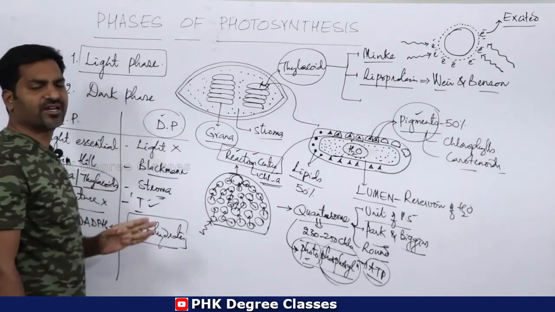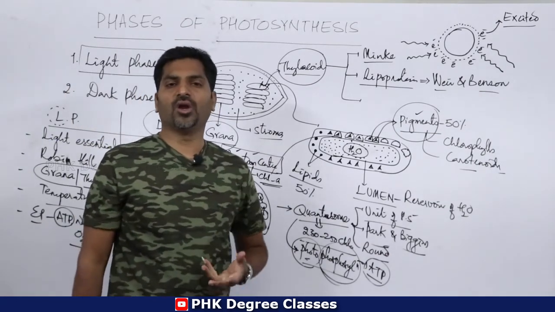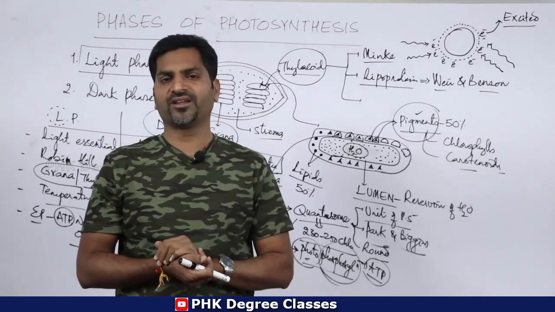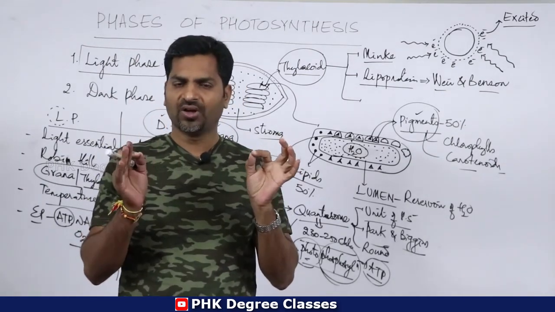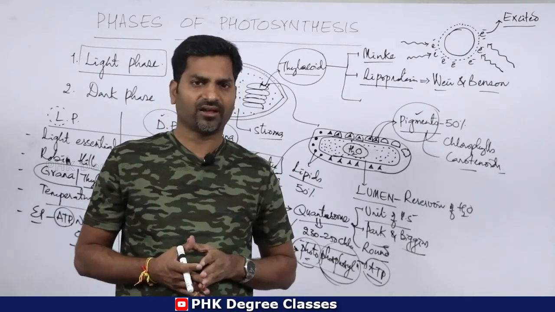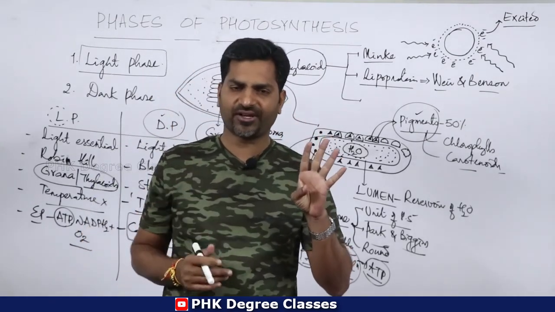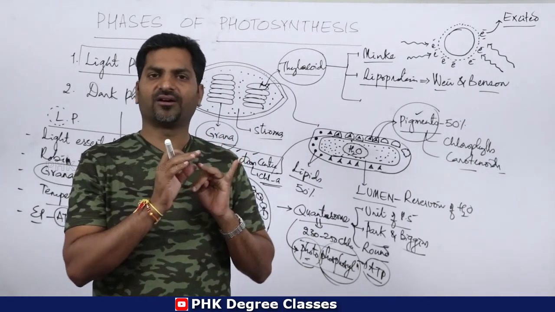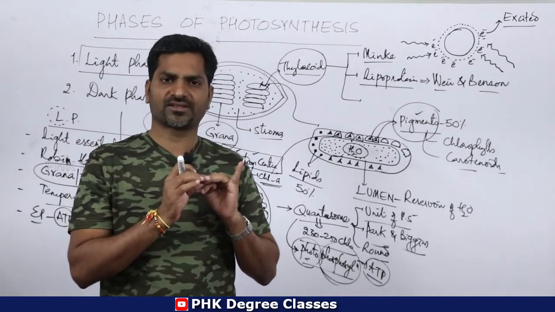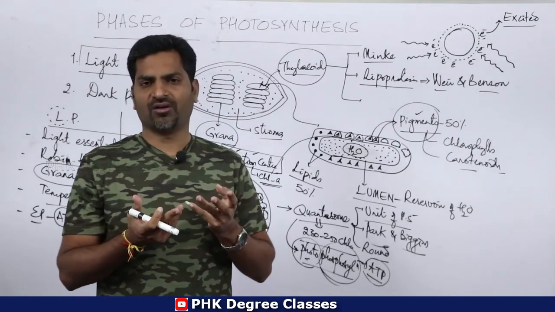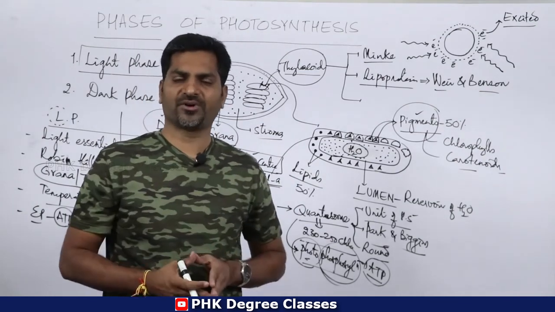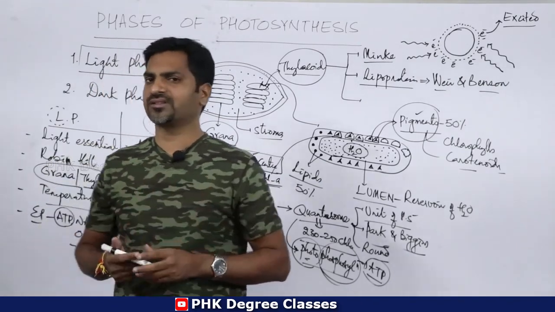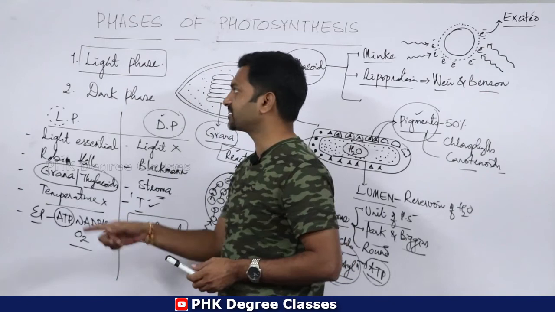In this particular light phase, we will have to look at the red drop mechanism, PS1 and PS2, and photolysis of water. There are 4 concepts in this light phase. One is photolysis of water, the second one is red drop, the third one is PS1, that is photosystem 1, and photosystem 2, and cyclic photophosphorylation. So these are the concepts that will be discussed in the further classes of the light phase.